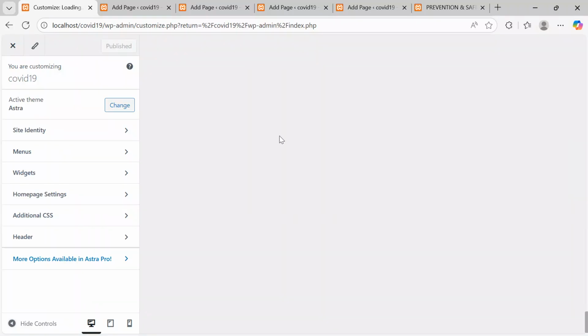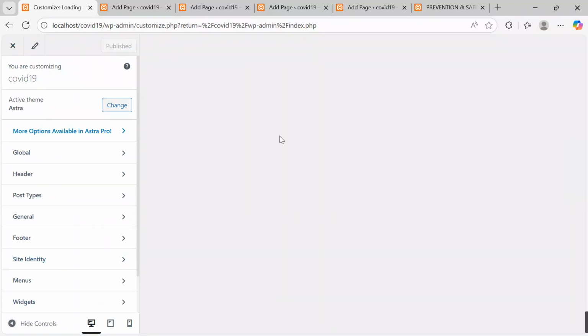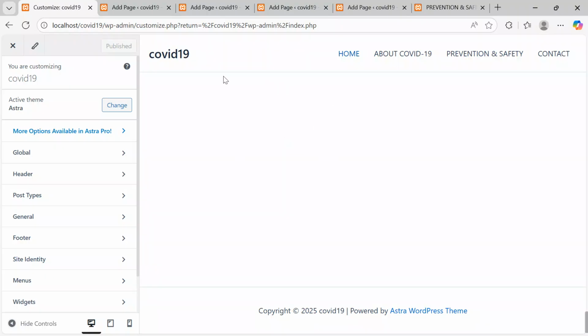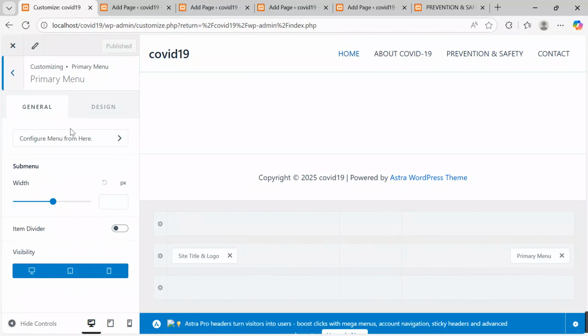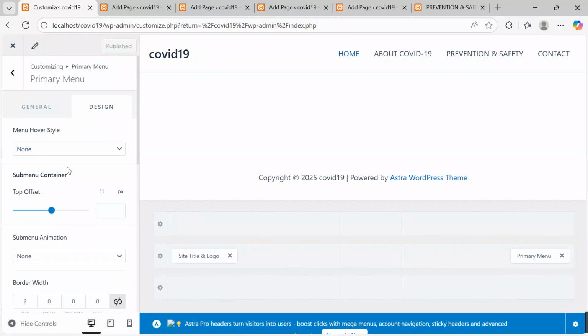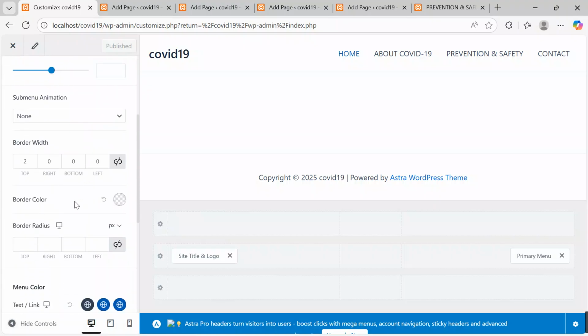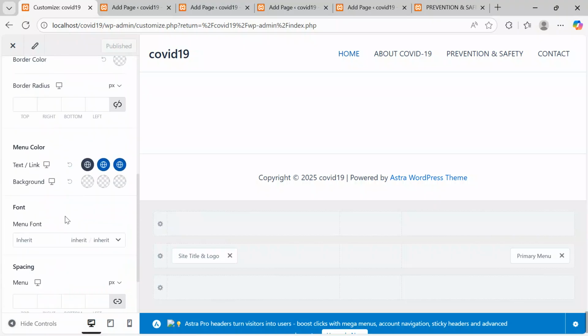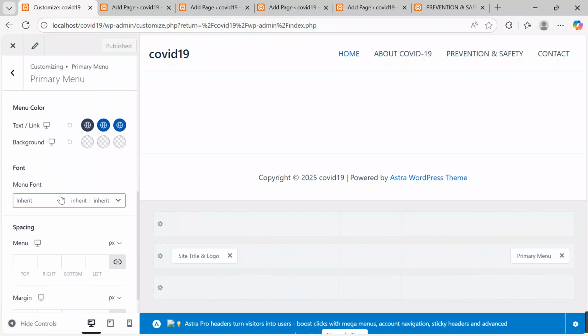Now I'll come to the header section, which is up here. Maybe under the header, I'll click the inner pencil. When I click the inner pencil, let me keep a very catching background color. I click design, and I want to go to some colors.